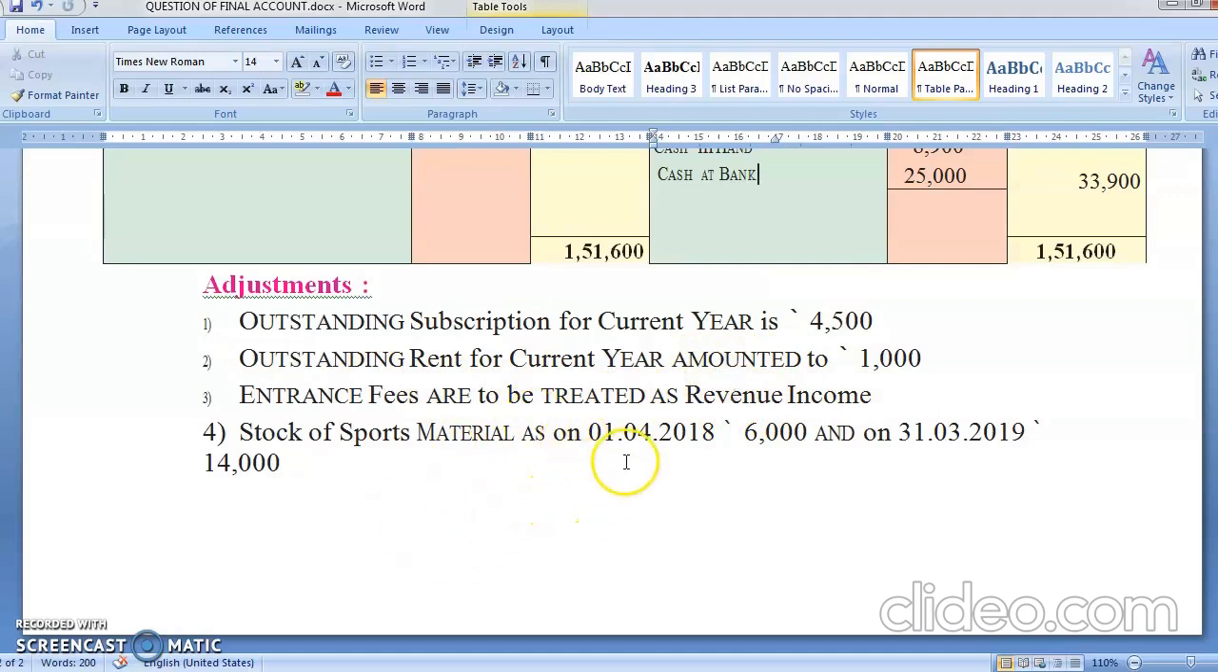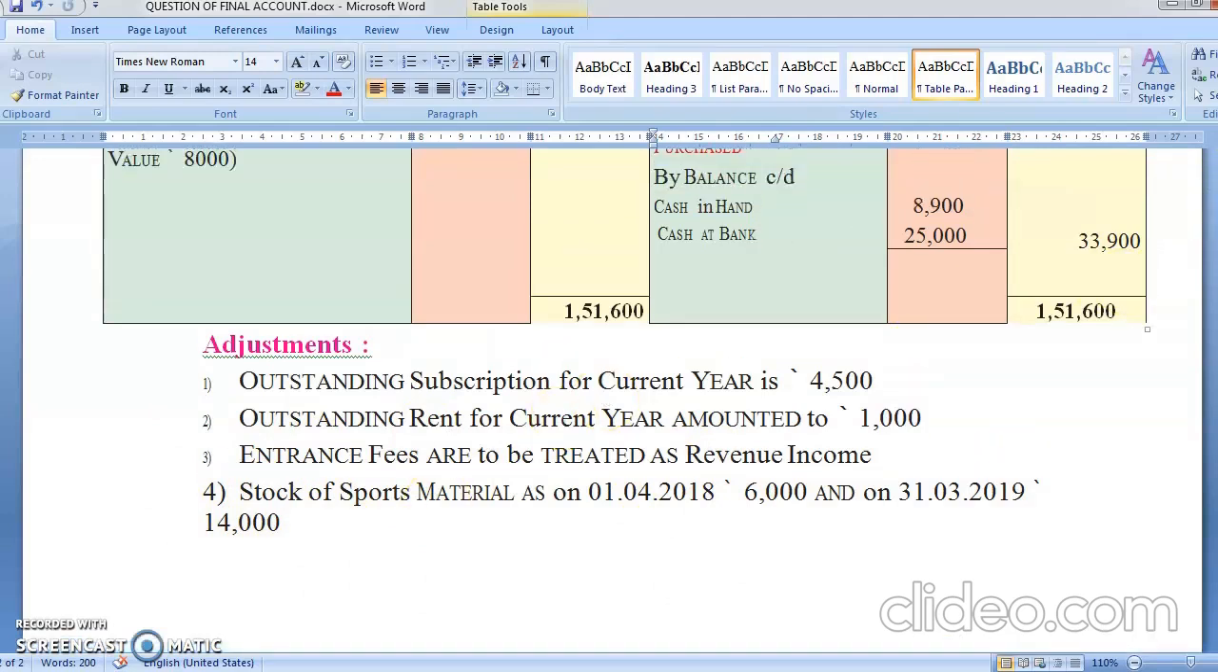Sports raw material as on 1st April 2018 was 6000 and 31st March 2019 was 14. So this is your opening stock, this is your closing stock, and something have you purchased. So you will be removing material consumed. This will go in last year balance sheet, this will go in the current year balance sheet, and whatever you're consuming will come in current account, income and expenditure account. नाउ लिसन लिया बच्चों.